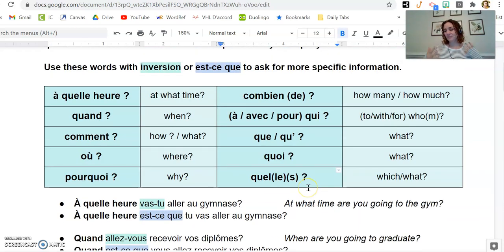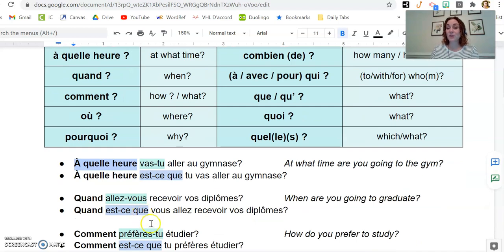So anyway, you take these question words and you have actually three options of how to format a question with these words. You can start with the question word or phrase, so start with à quelle heure, and then use inversion as the most formal way to ask a question. For example, à quelle heure vas-tu aller au gymnase? At what time are you going to go to the gym? If inversion is not your strong suit, use est-ce que instead. So you'll have à quelle heure est-ce que, and then the rest of your question. À quelle heure est-ce que tu vas aller au gymnase?